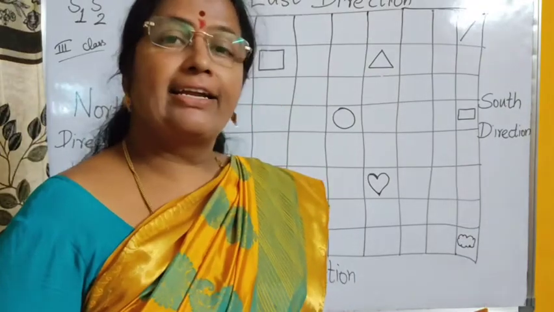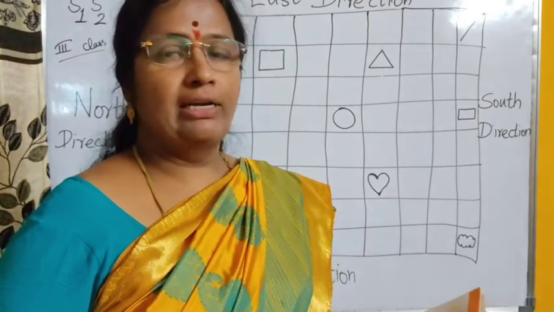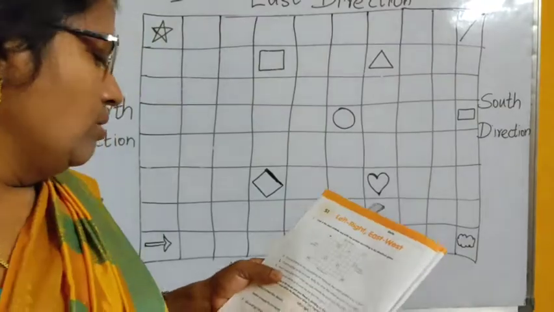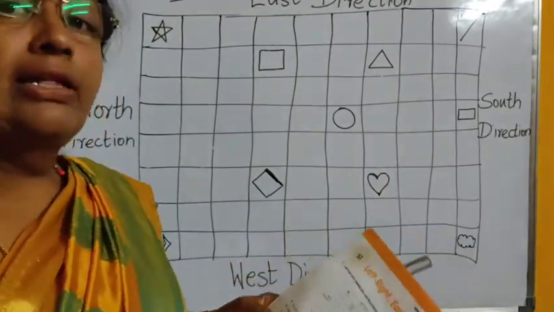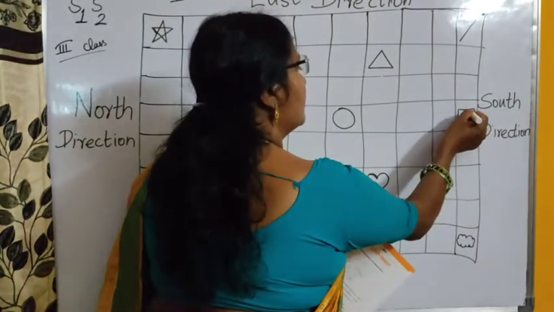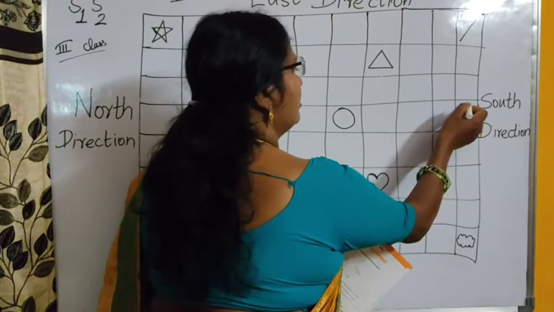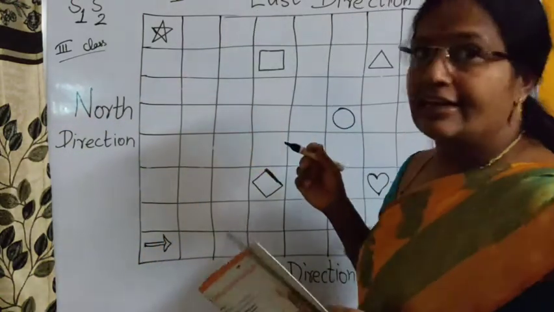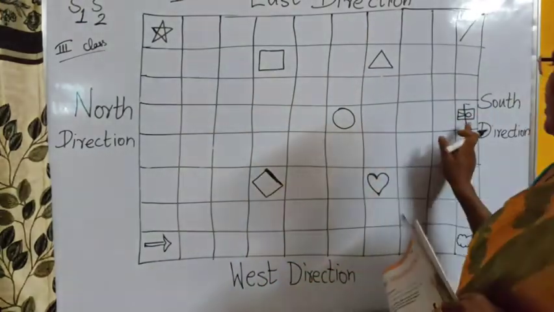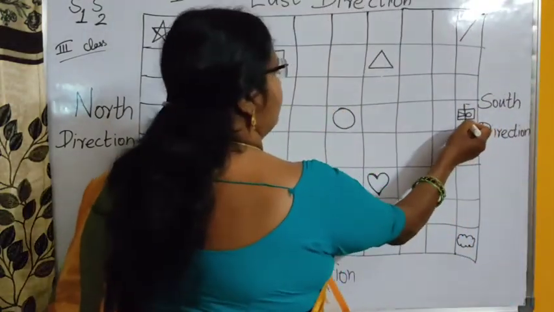If we are standing on the rectangle, facing the circle, then which symbol is to our right? So how do we do it? That is the B question. We'll draw the picture. Someone is standing like this, and this is your right. If we are standing on the rectangle facing the circle, this is the position.